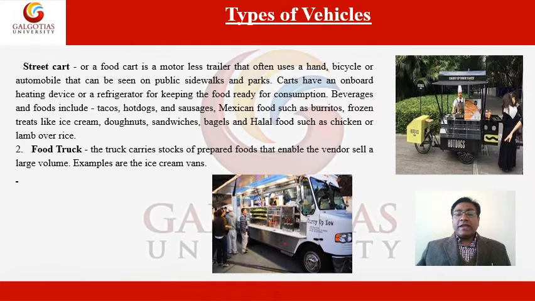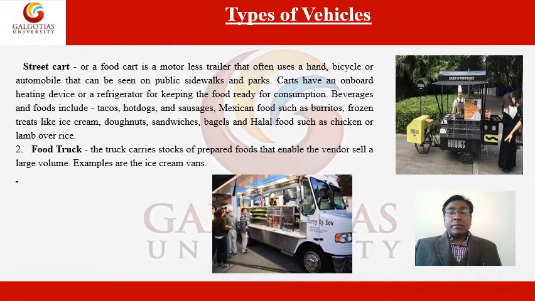What are the types of vehicles that come under mobile catering? The first one is the street cart, or food cart, a motorless trailer that is moved by hand, bicycle, or automobile and can be seen on public sidewalks and parks. Carts have an onboard heating device or a refrigerator for keeping the food ready for consumption. Beverages and foods include tacos, hot dogs, sausages, Mexican food such as burritos, frozen treats like ice cream, donuts, sandwiches, and bagels.